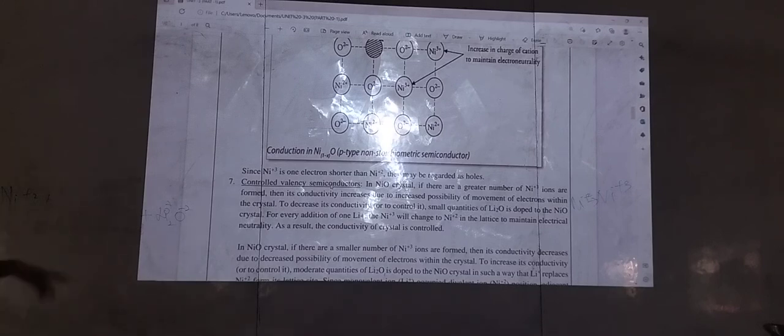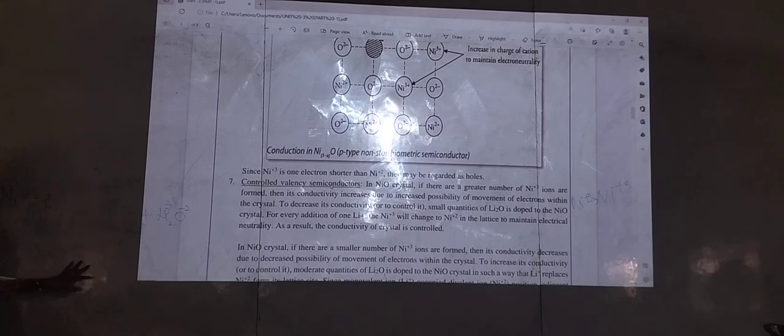So when you add these small quantities of lithium oxide, or dope them into the NiO crystal, in which crystal are we seeing this? NiO crystal. So for every addition of 1 Li+, the nickel +3 will change to nickel +2.